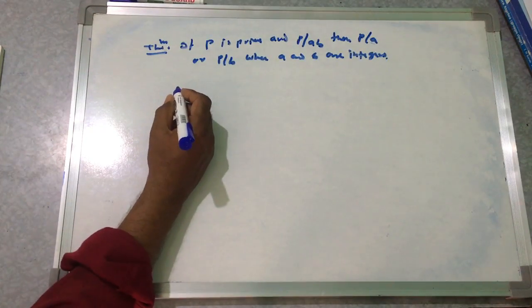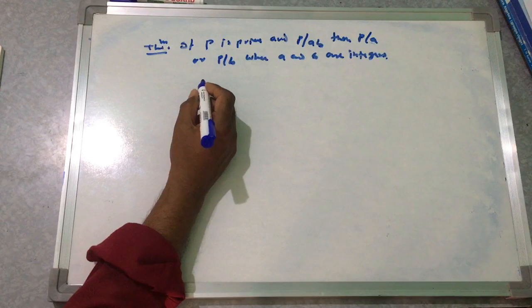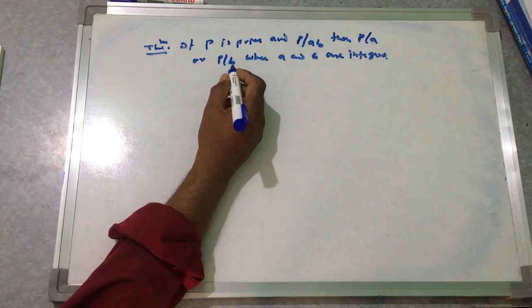So P is a prime and P divides AB, then P divides A or P divides B, where A and B are integers.